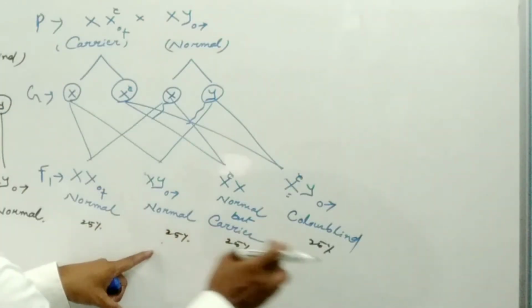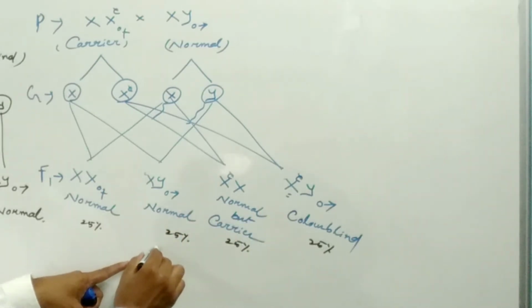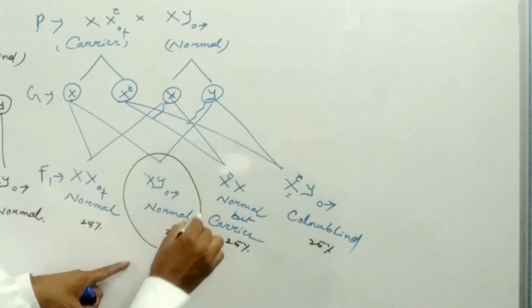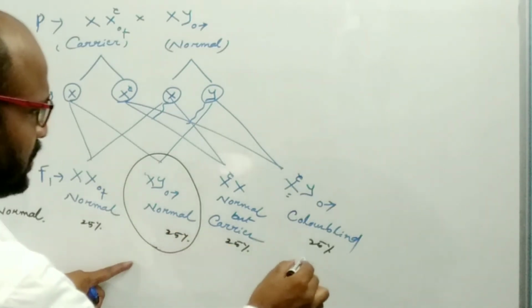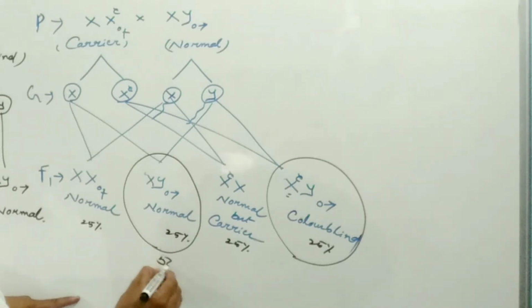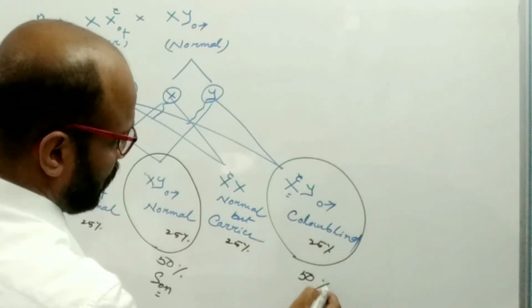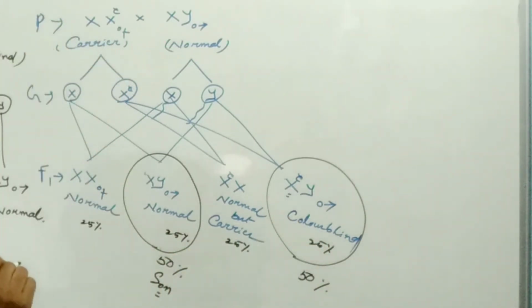Out of these, the two males are 100% of the sons. So 50% of sons become normal, and 50% of sons will be color blind.